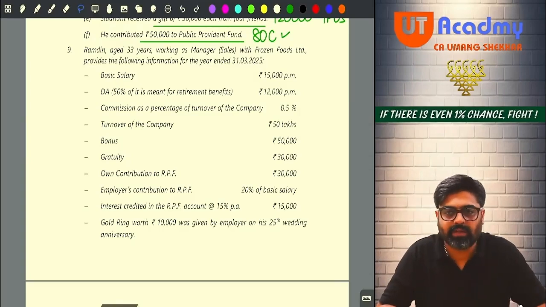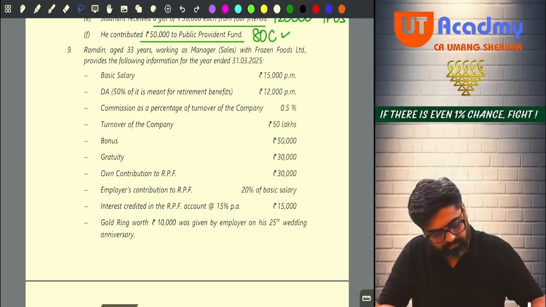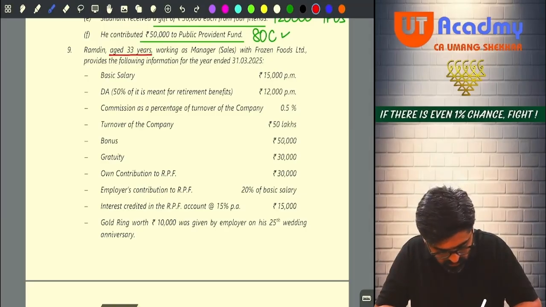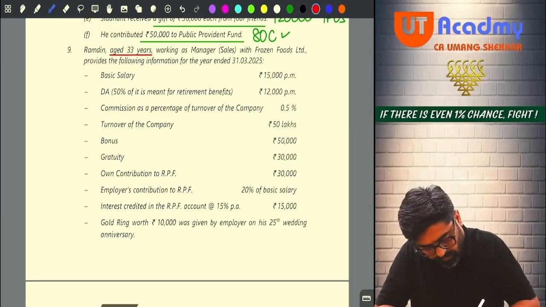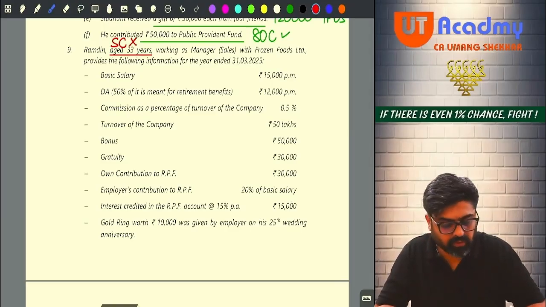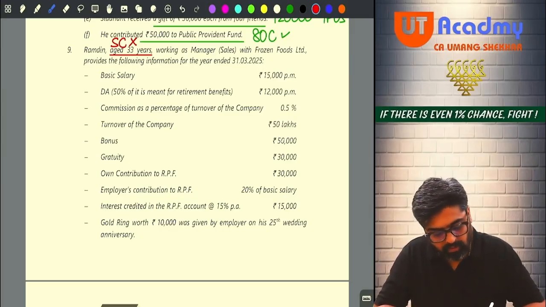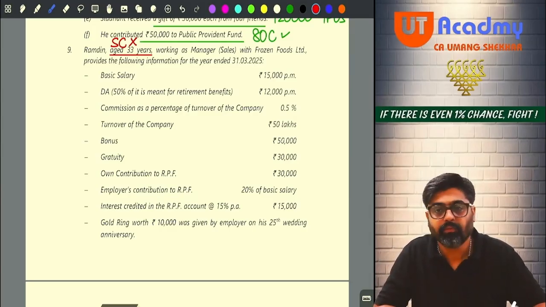Okay, so let's start with question number 9. Question number 9. See, Ramdin, aged 33 years, meaning not a senior citizen, working as a manager sales with Frozen Foods Limited, non-government employee, provides the following information for the year ended 31st March 2025. Basic salary 15,000 into 12, 1,80,000